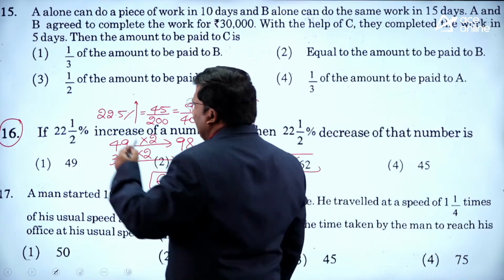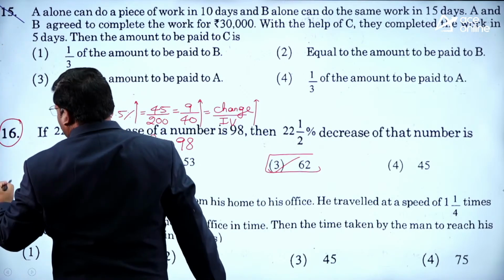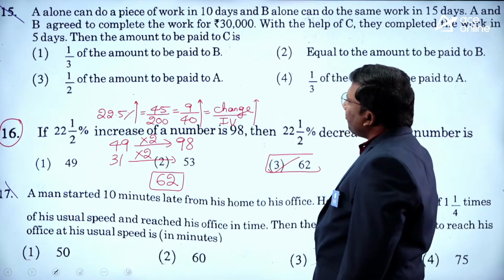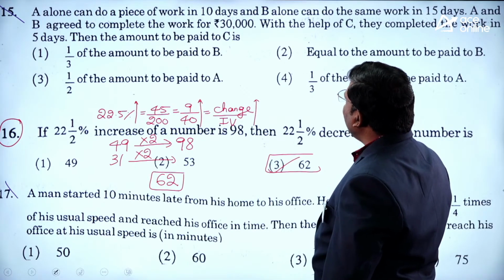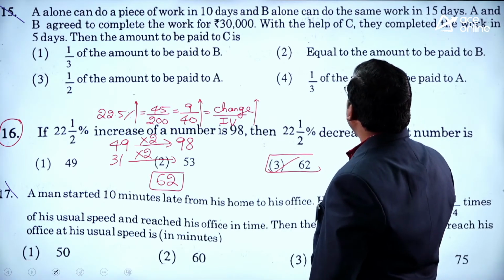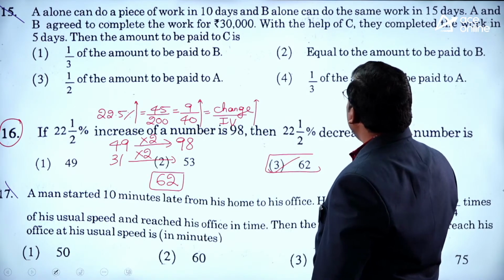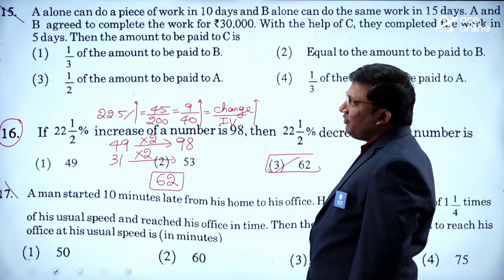Let us see the 15th question and the 17th question. The only thing is, you should be good in concepts. A alone can do a work in 10 days, B alone can do a work in 15 days, A and B complete the work. With the help of C, they complete the work in 5 days.